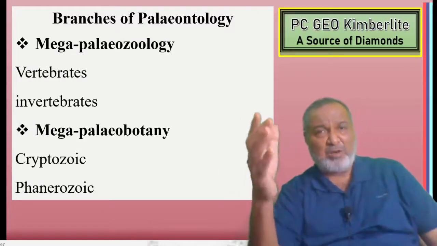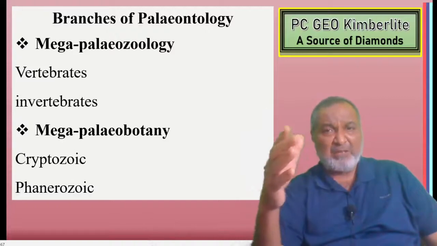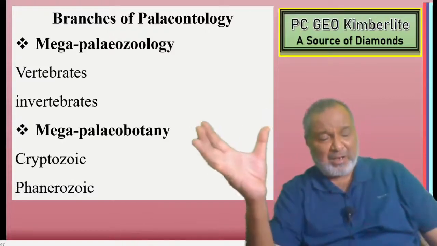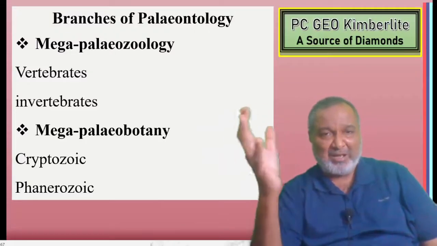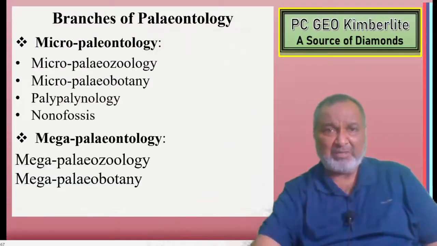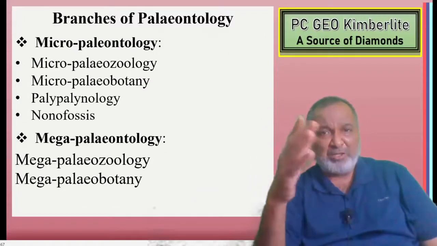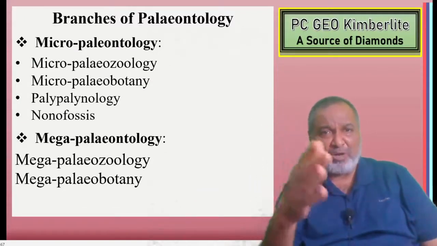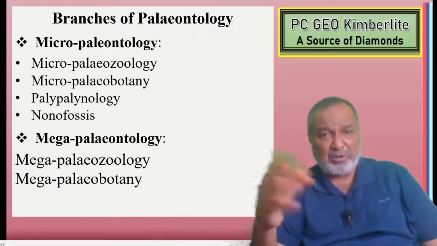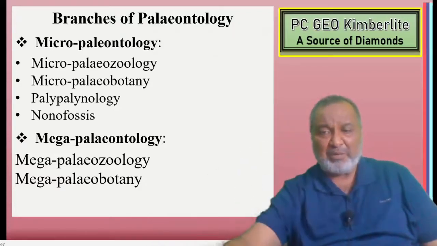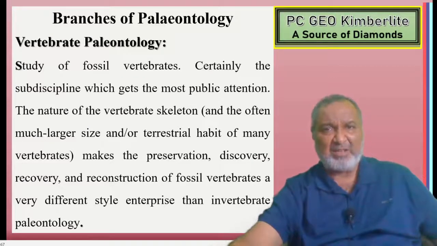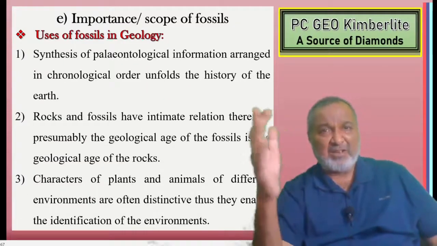Then in megapaleozoology: vertebrates, invertebrates; megapaleobotany: cryptogamia, phanerogamia. Then micropaleontology, micropaleozoology, nanofossils, then megapaleontology, megapaleozoology, megapaleobotany. So these are the branches we have now seen, and these are the definitions. Coming to the last part.